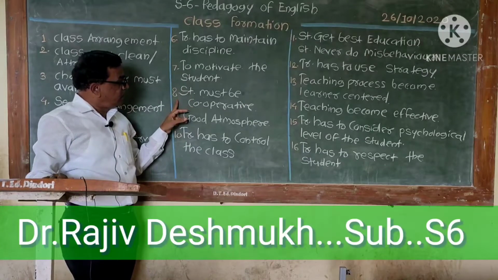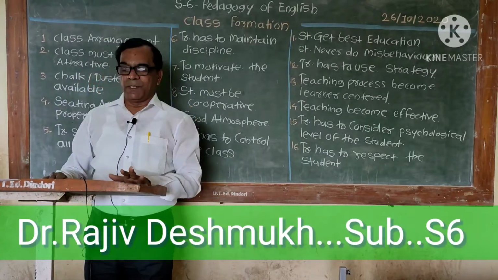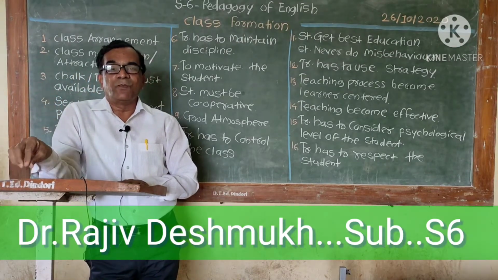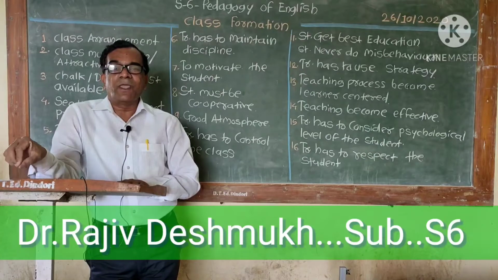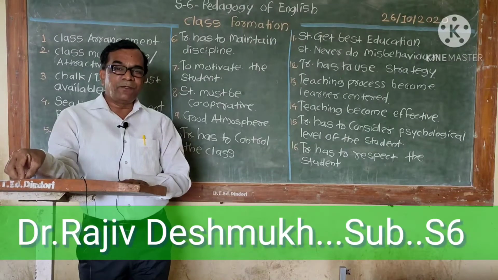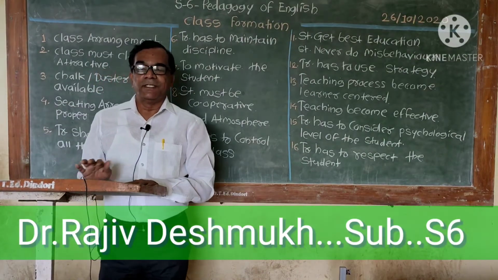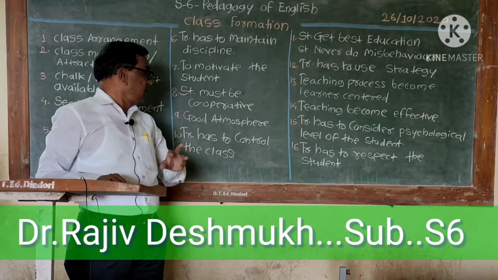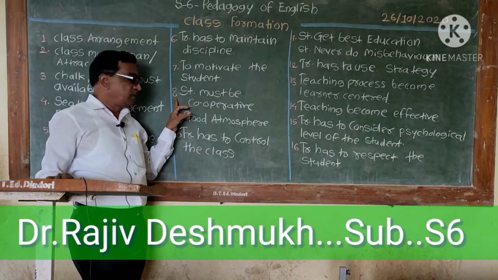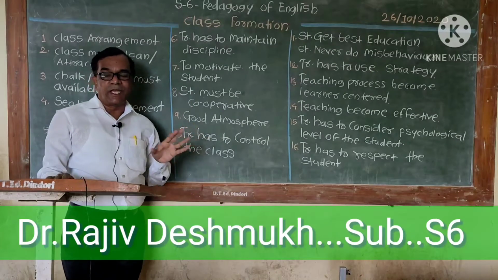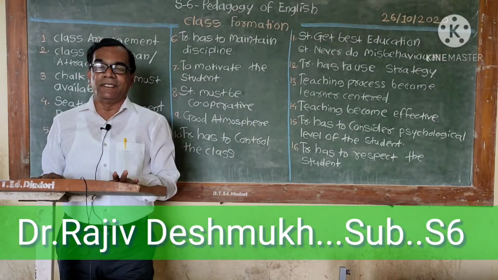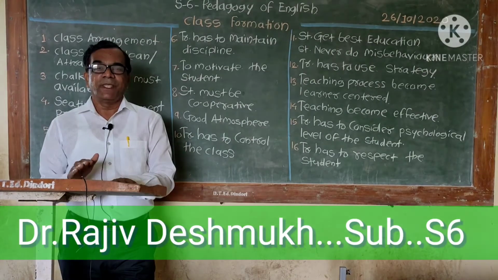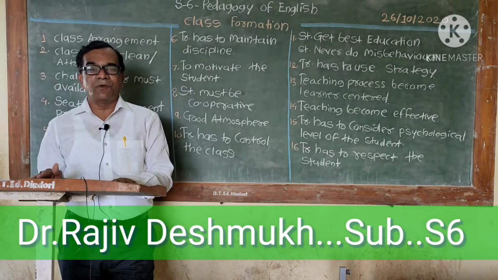Next, students must be cooperative. This is also a very important thing. Students sitting in the class have to cooperate with the teacher. They have to answer the teacher's questions. They have to follow the teacher's instructions. These things are very necessary in class formation, so students must be cooperative with the teacher. Next, good atmosphere. The atmosphere must be good, clean and healthy. Then only can students enjoy the teacher's teaching. So a good atmosphere is very necessary for class formation.